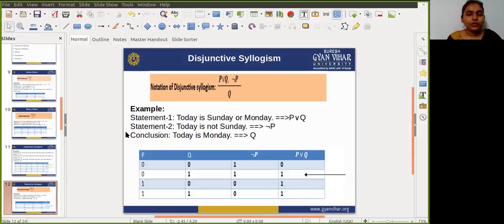So by using a truth table, we show that firstly we calculate P or Q. Then we apply a conjunction rule on not P and the result of P or Q. So guys, in the first case, obviously the result will be 0, so let it be. In the second case, the result will be true, and we see that the value of Q is also true, right? Again, for the third row, the result will be 0, so let it be. And in the fourth case, the result will be 0, so let it be, right?